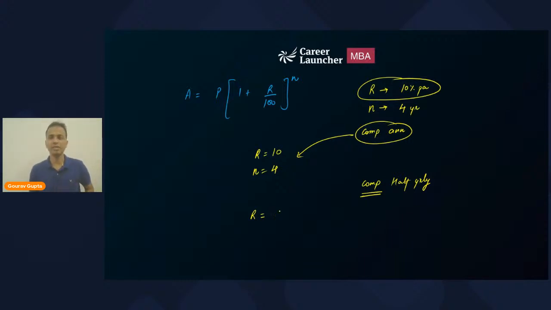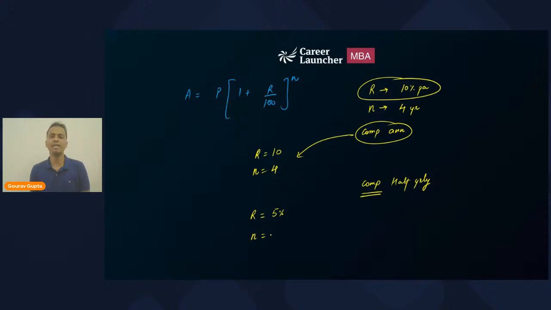Meanwhile, I'll explain. Rate of interest 10% was given for one entire year, right? Since I am compounding half yearly, I will require the rate of interest for half a year. For 1 year the rate of interest was 10%, so for half a year it will be half of that, that means 5%. So the value of R that we will substitute in the above formula will be 5.